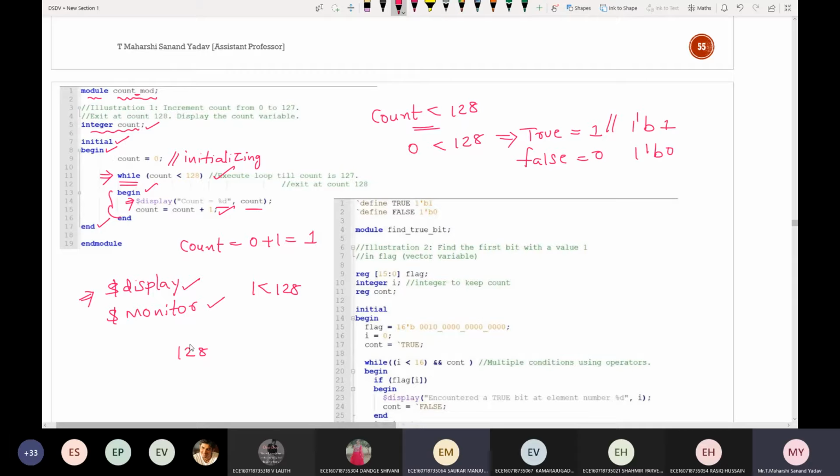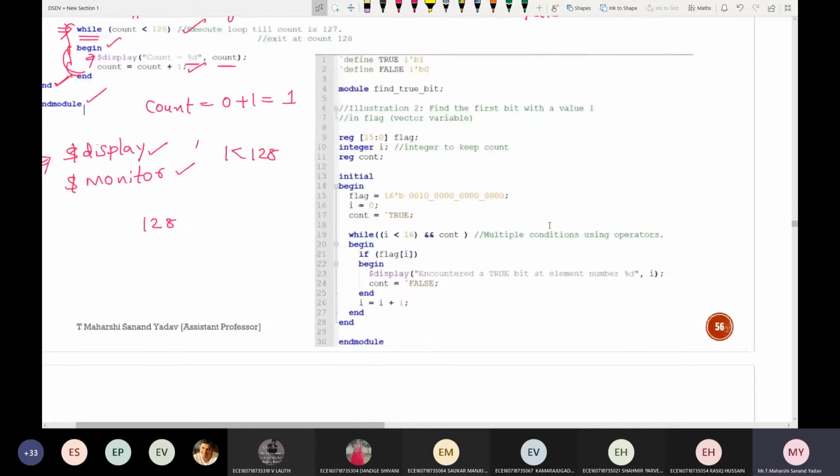It exits the loop. So this loop will end and simply the end module will be called. Okay, this is about the while loop. Next, can anyone explain to me the same example here?